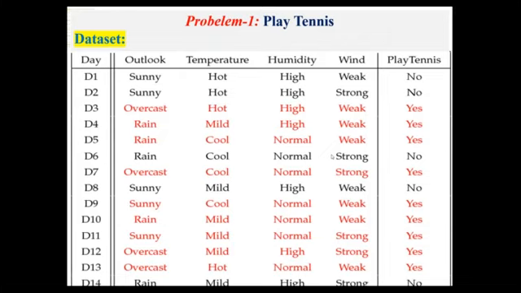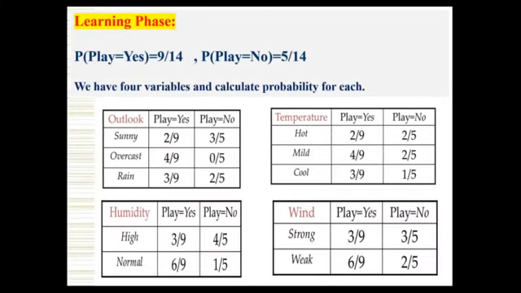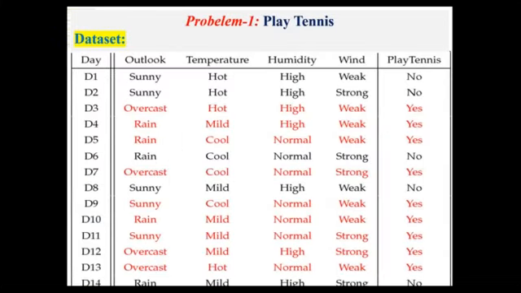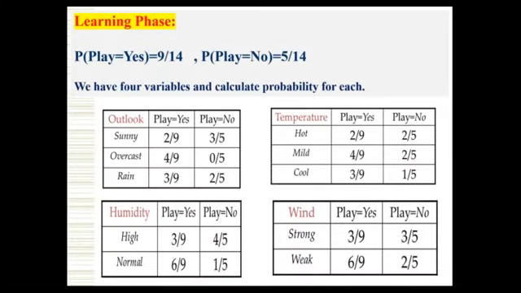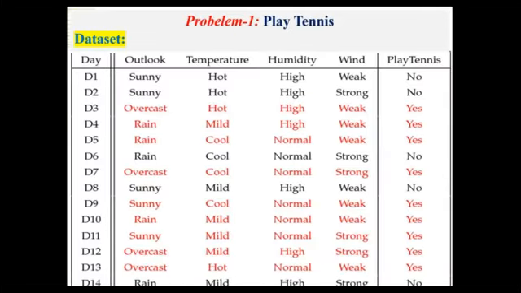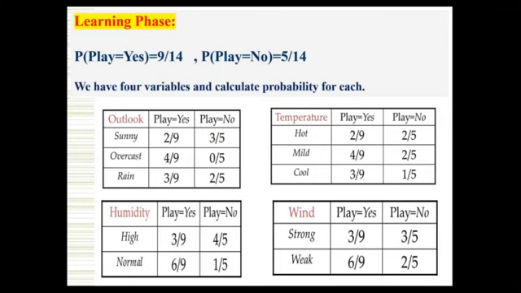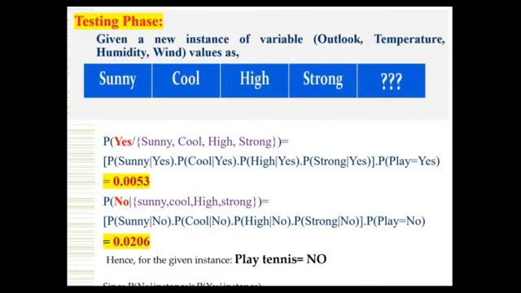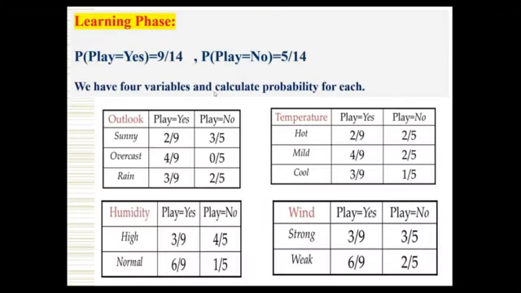Now how to apply the Bayesian classifier for a given instance? What is the given instance? Here, given instance, you can see at the bottom. The given instance is like this: sunny, cool, high, strong. This is the given instance, or given testing data. What is the conclusion? What is the classification? Is it possible to classify whether to play tennis or not? That is what we are going to conclude.